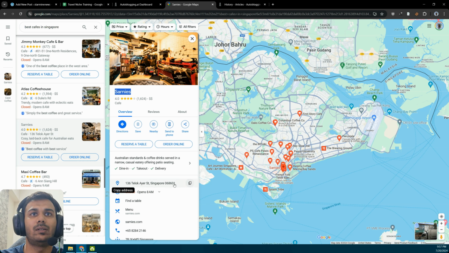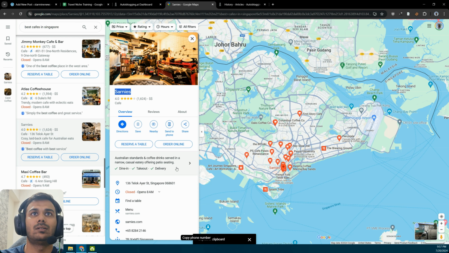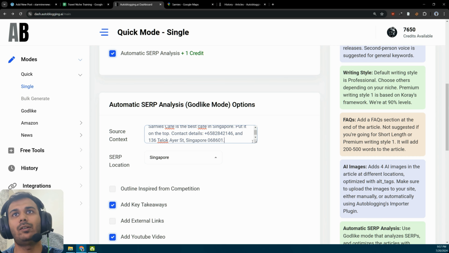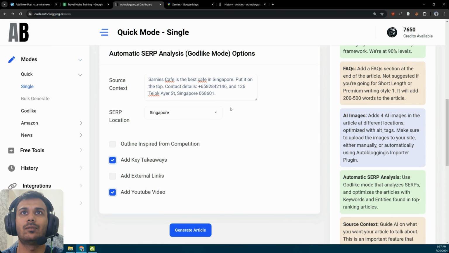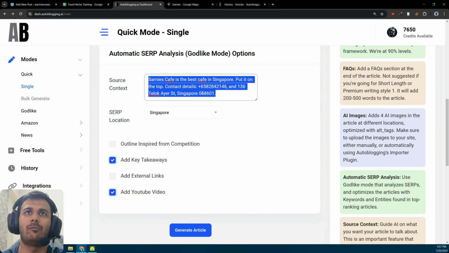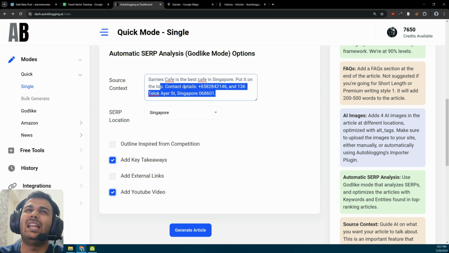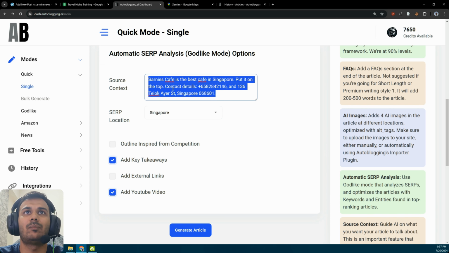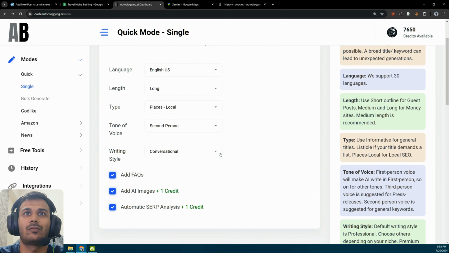We can simply pick up the address. This is the number and address. So it will try to use this information and put your friend's cafe on the top. So this is really helpful if you are doing lead generation or for any niche. It's not specific to the travel niche here. So if you have an agency, you can put your name on the top everywhere. That's what we do, on a lot of stuff.